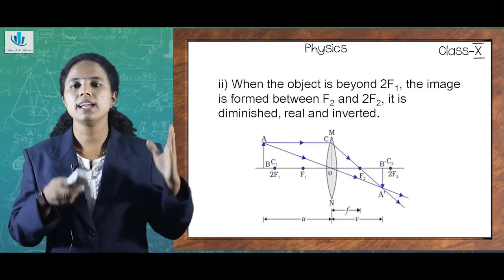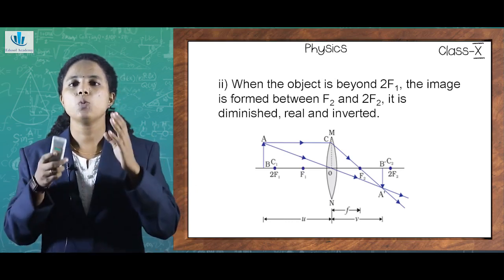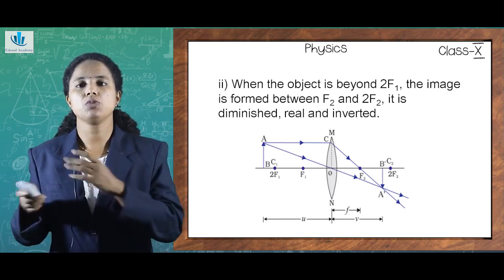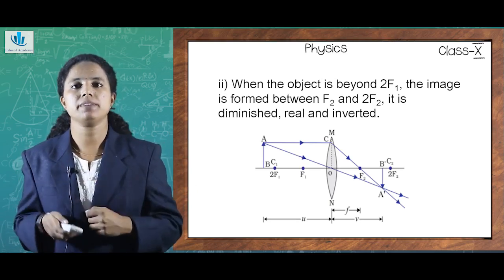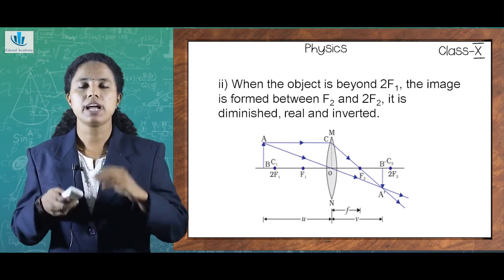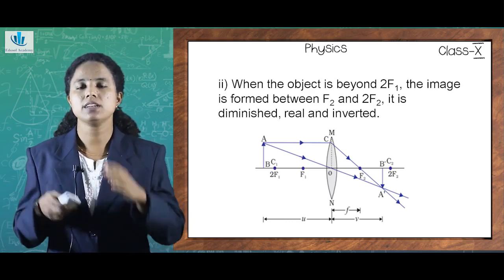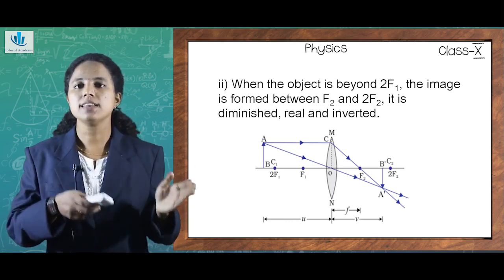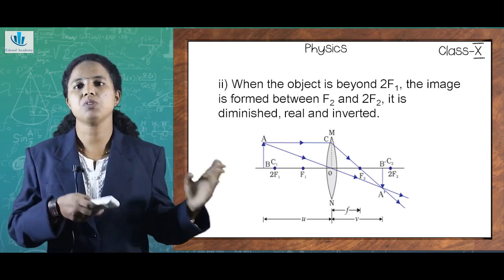So to the right hand side, the image is formed and left hand side, the object is being placed. So when the object is placed beyond 2F1, the object is termed as AB of height. And the rays of light are going from the object, and after passing through the lens, after refraction, on the other side, the image is being formed between F2 and 2F2.